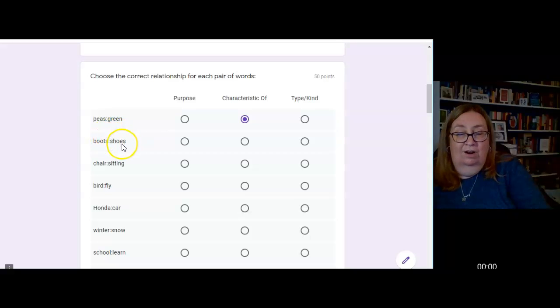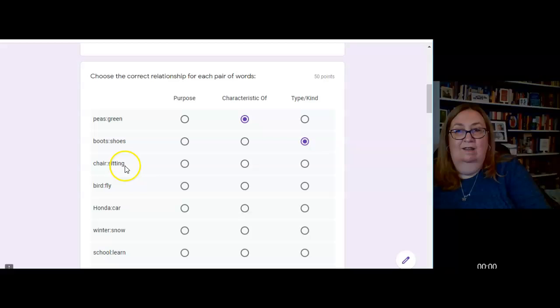Boots are to shoes. So the purpose of boots is to shoes? A characteristic of boots is shoes? Boots are a type or a kind of shoes. So that's going to be the one that makes the most sense.